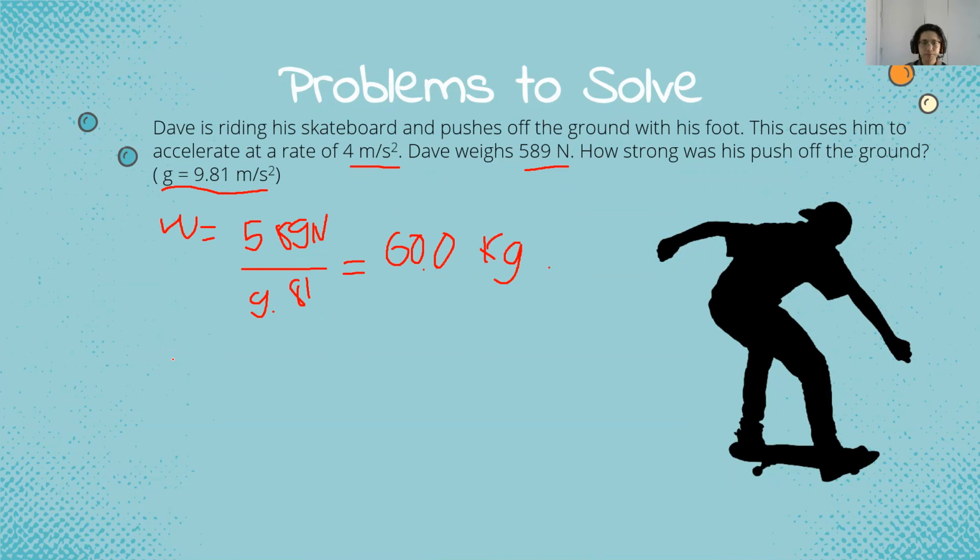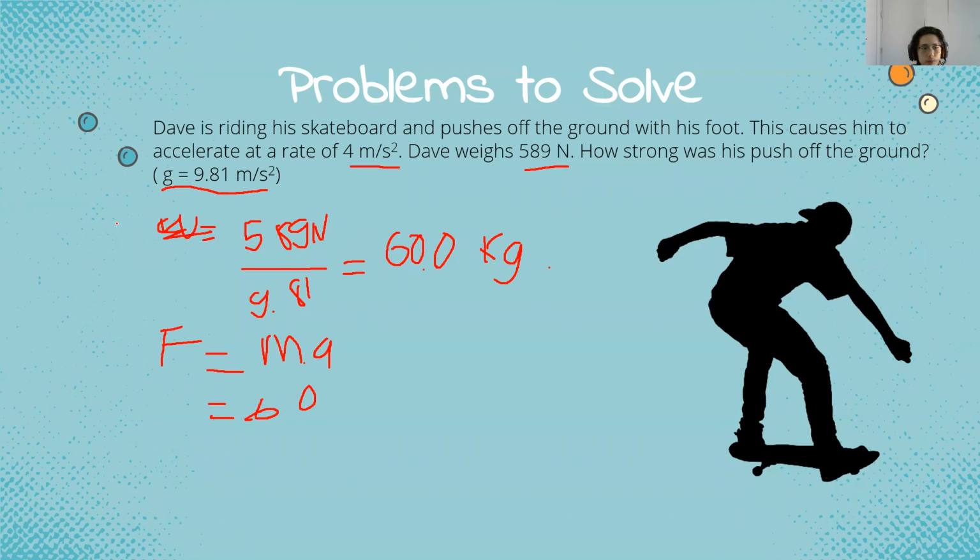So next, we can now find how strong he was pushing off the ground. F equals m times a. We use this equation again. Then we know the m now, 60.